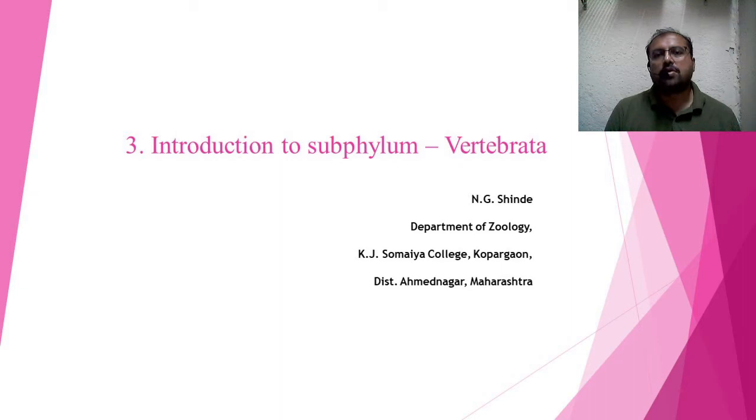We have studied Protochordata. Now, today we are going to discuss the second section, which is Vertebrata: the classification of Vertebrata and the general characters of Vertebrata. So let's see the Vertebrata.